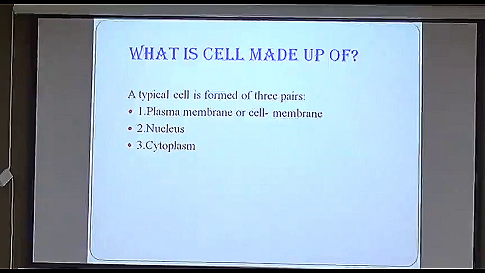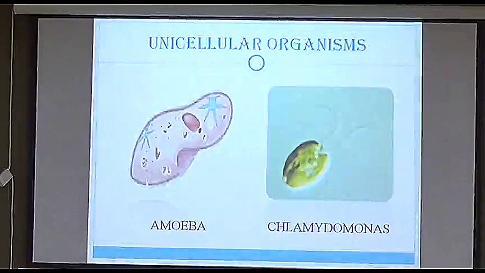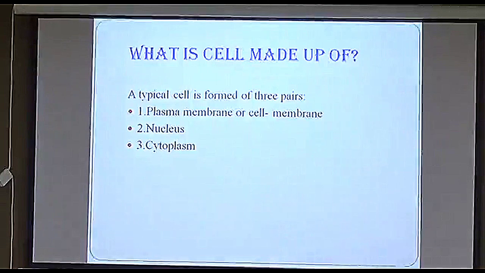If you see, I'll show you on the next slide. The left picture, amoeba. Can you see it's a simple organism? It has a membrane, nucleus and cytoplasm. That means for any cell to survive, it should have first the plasma membrane, second the nucleus, third the cytoplasm. First, we are going to study these three because they are the basic parts of a cell due to which a cell is living. After that, we are going to cover the organelles.